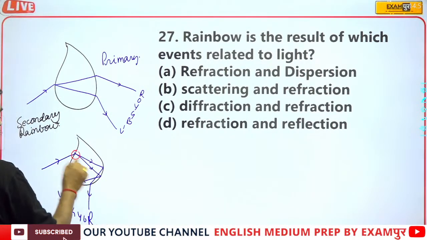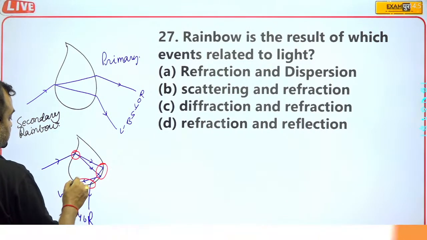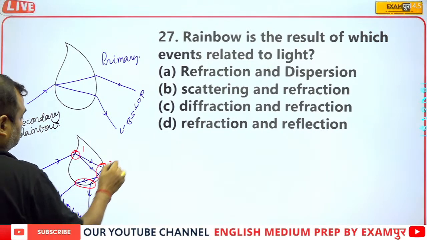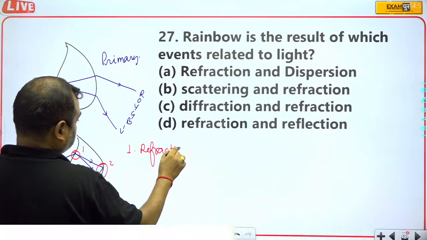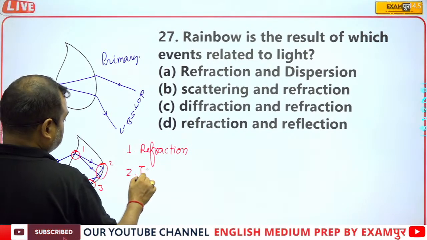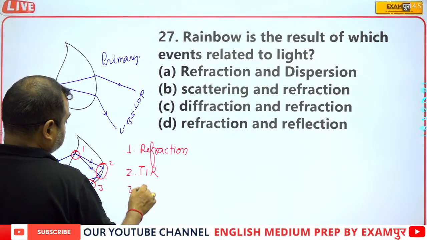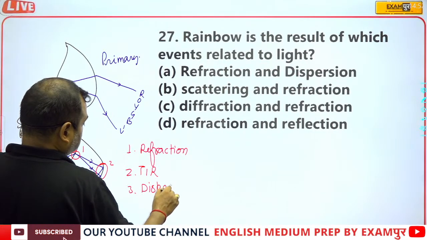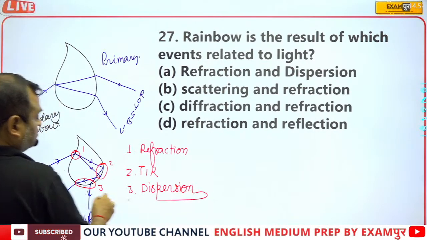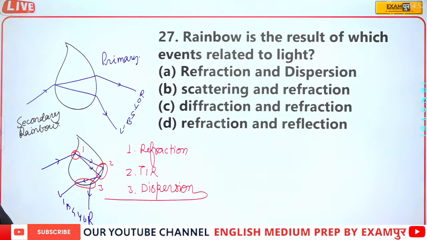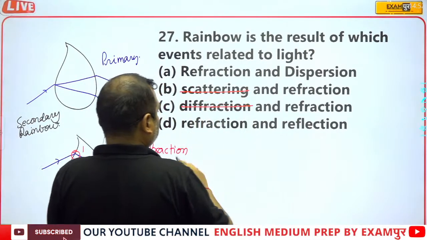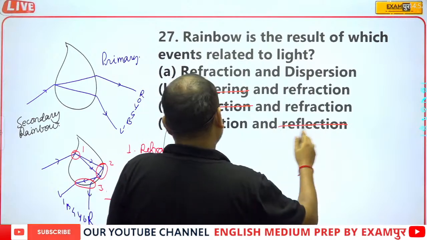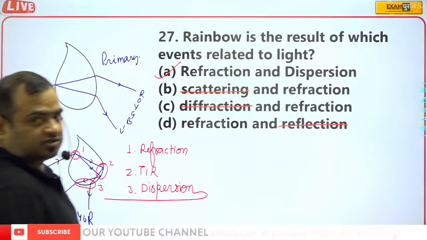Now you can see that refraction, TIR, dispersion: 1, 2, 3. This is refraction, 2 TIR, 3 dispersion. All these 3 take place. Here scattering doesn't occur, diffraction no, reflection no, so only A part is the correct answer.